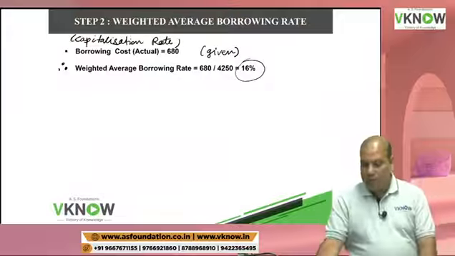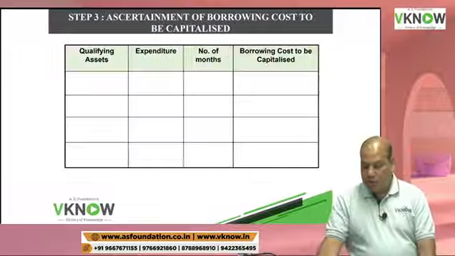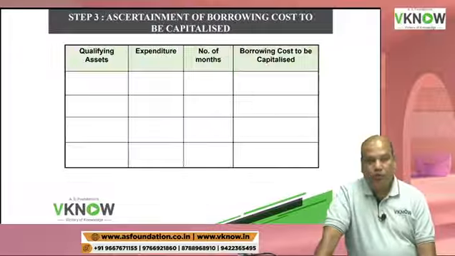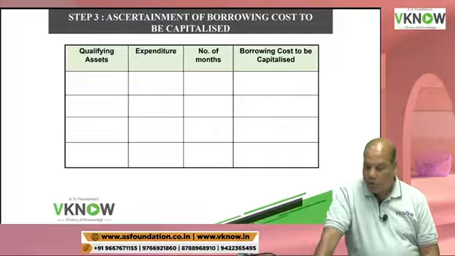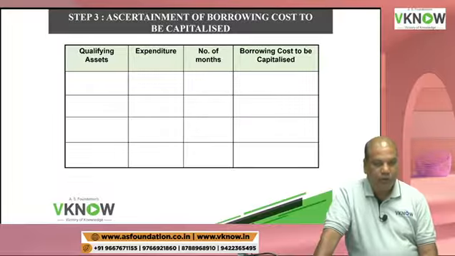Okay. So please come to step 3. Step 3 is ascertainment of borrowing cost to be capitalized.